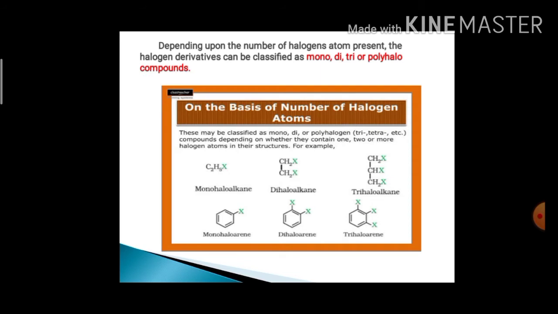Also, haloalkanes are classified based on the number of halogen atoms present in their structure, as monohaloalkane, dihaloalkane, trihaloalkane or polyhalo compounds.